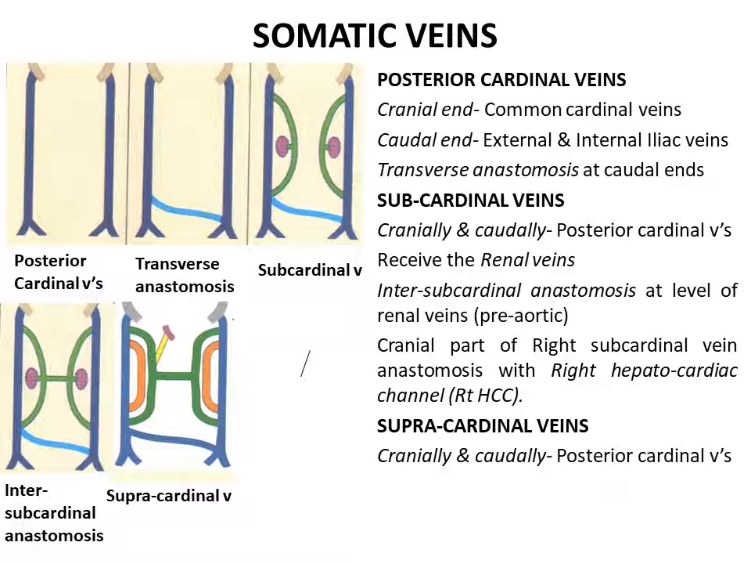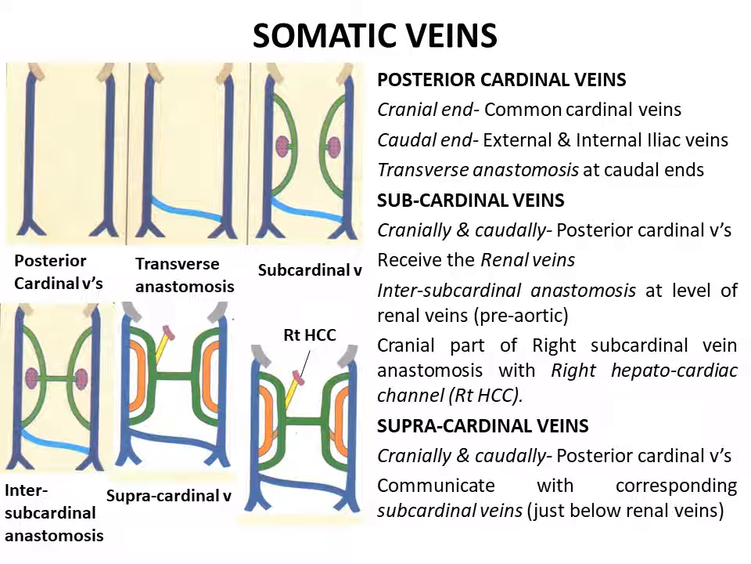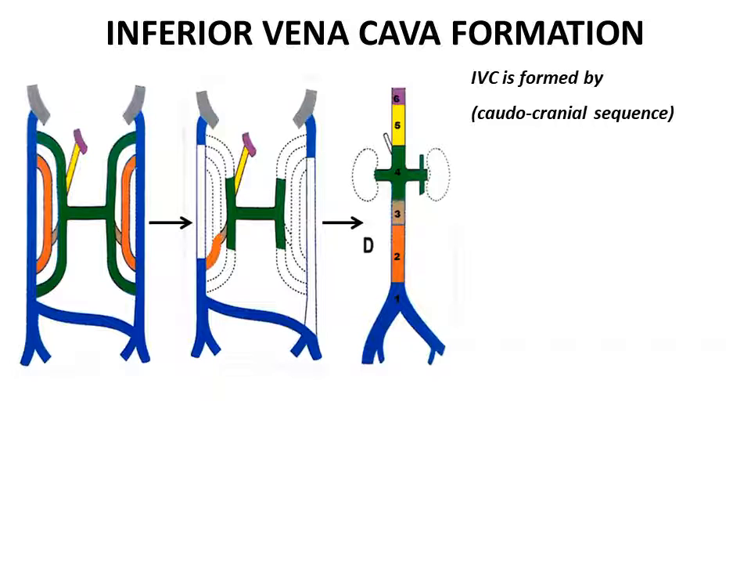The cranial part of the right subcardinal vein now develops an anastomosis with the right hepatocardiac channel. The corresponding subcardinal veins now communicate with the supracardinal veins just below the level of the renal veins. These longitudinal venous channels, some parts of these now disappear, thus forming the inferior vena cava.